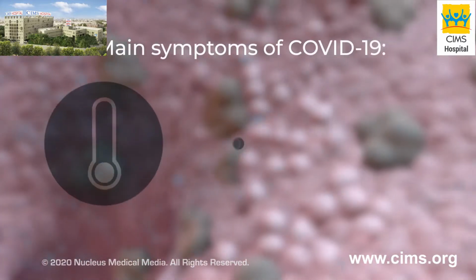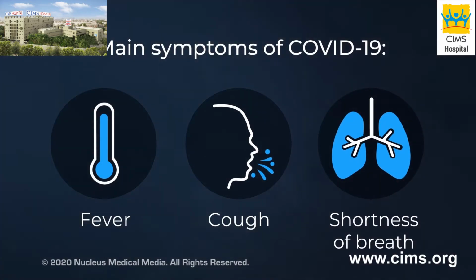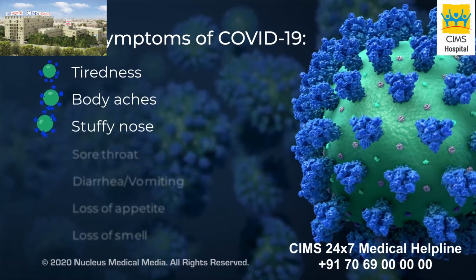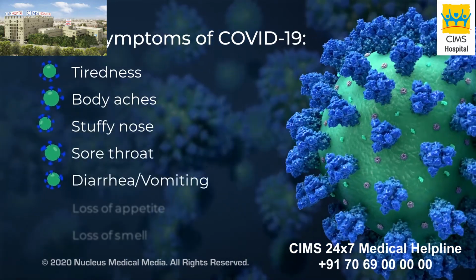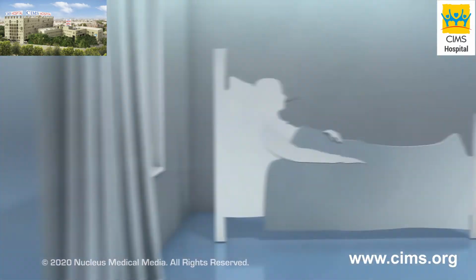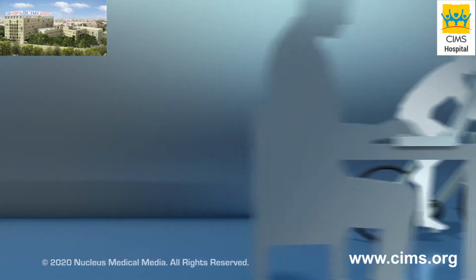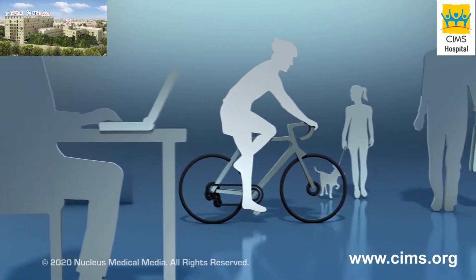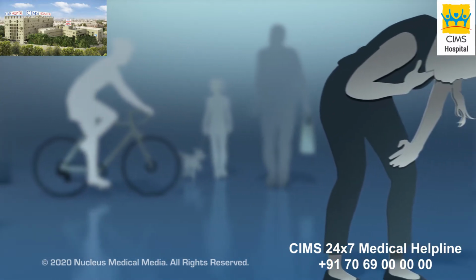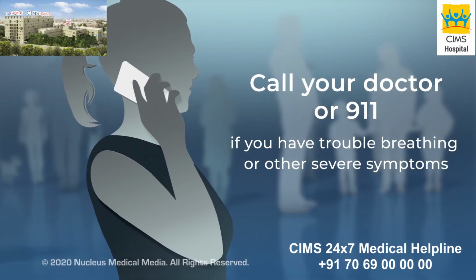The three main symptoms of COVID-19 are a fever, cough, and shortness of breath. Other symptoms may include tiredness, body aches, stuffy nose, sore throat, diarrhea and vomiting, loss of appetite, and loss of smell. Most people have a mild illness and can recover at home. Some people who have the virus may not get sick at all or may show no symptoms. But if you have trouble breathing or any other symptoms that are severe, call your doctor or the emergency room. They will tell you what to do.